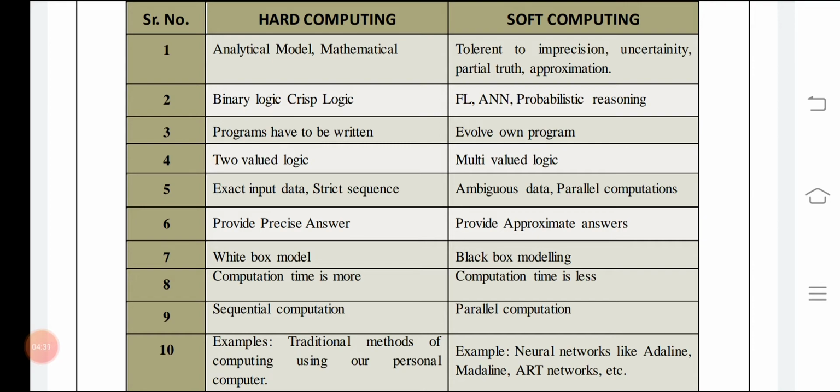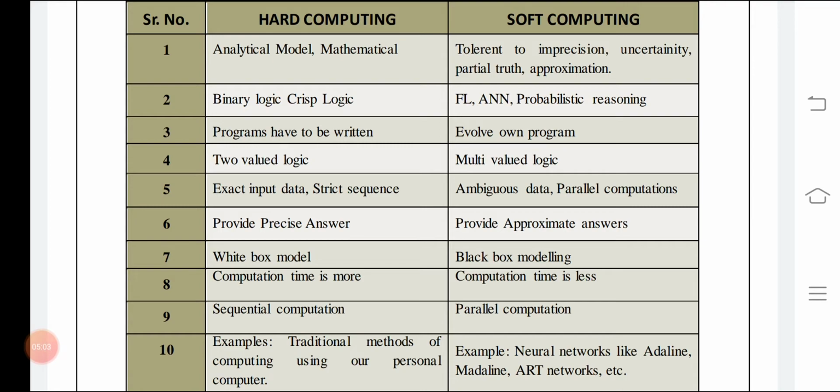Hard computing provides the precise answer, whereas soft computing provides approximate answers, but which are closely related to the precision of the correct answer. Hard computing is commonly known as a white box model because we already know the empirical equation, the mathematical equation or the experimental procedure. But in soft computing, certain processes or phenomena are directly applied, and what is going on in between is not known. That's why it is also called a black box model.